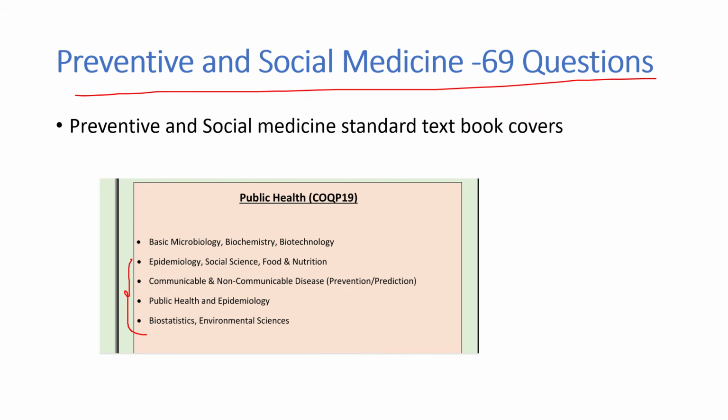There were many questions regarding mosquitoes, larval measures, food fortification, public health acts like the ESI Act and Workmen's Compensation Act, and they asked regarding what scales measure socio-economic status. National immunization schedule is also there, one of the most favorite topics.